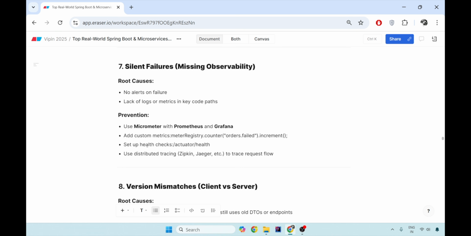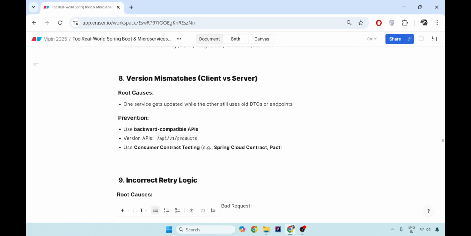If you have stopped properly logging your data, you will not be able to figure out where your application went wrong. The eighth is the version mismatch. Suppose there is a client getting the version with the older endpoint, that is V1, and you have now upgraded to V2, then the backward compatibility is broken, and if you have not handled it properly with V1 and V2 management, you will be doomed.